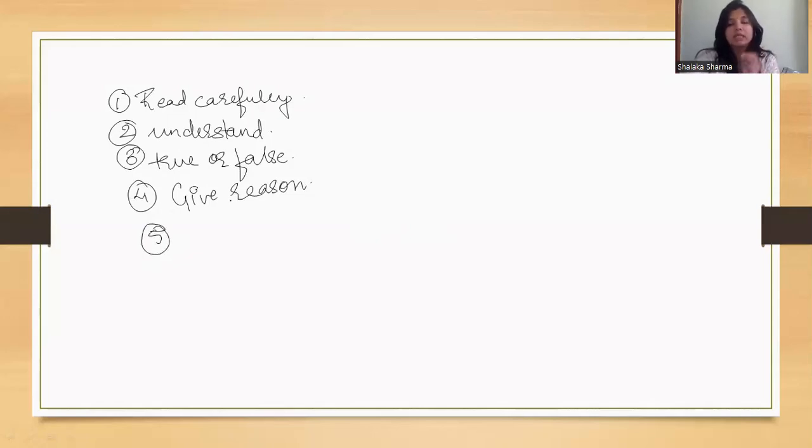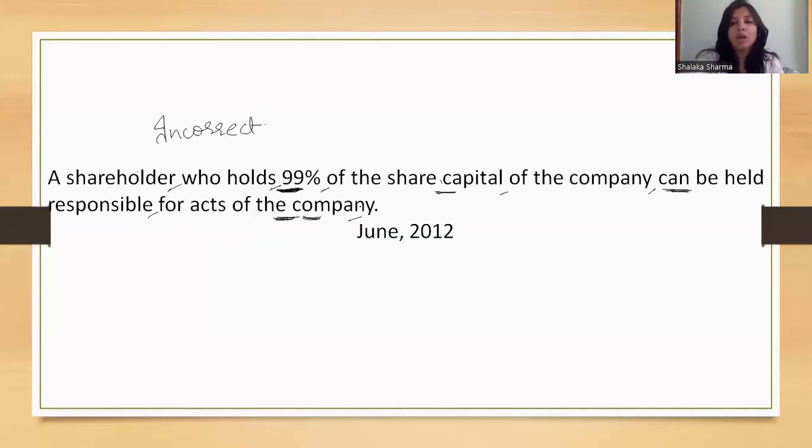In a comment form of answer, the question will be asking you two things. First is why, or the second one is how. Once you figure out whether the question is asking why or how: a shareholder who holds 99% of the share capital of the company can be held responsible for acts of the company. Means why he can be held responsible, or if your question is incorrect, you have to answer why he cannot be held responsible, or how can he be held responsible, or how can the shareholder be not held responsible.